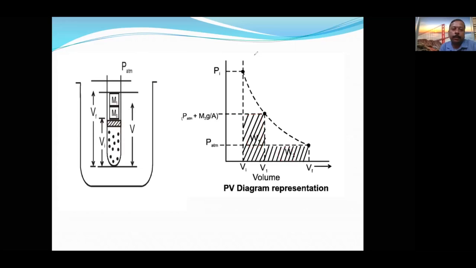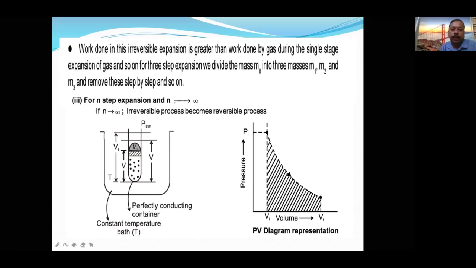Now let's see the next one. This is irreversible expansion, but with n equal to infinity. When an irreversible process is carried out in an infinite number of steps, it itself becomes reversible, and the reversible formula I have already told you: 2.303 nRT log V2 upon V1, or V final upon V1.